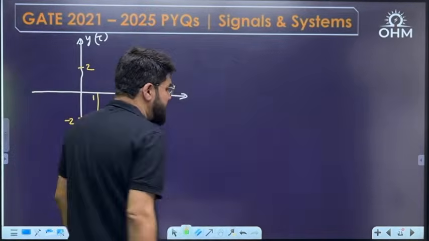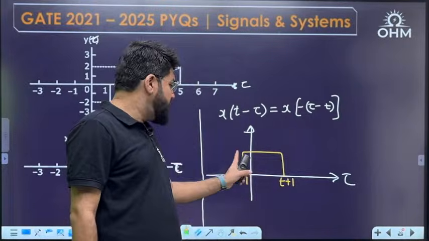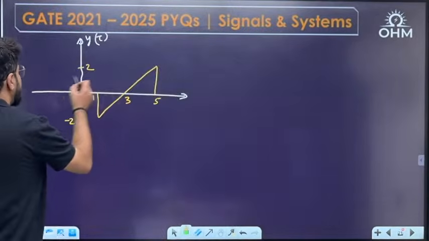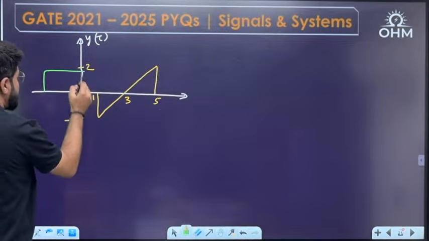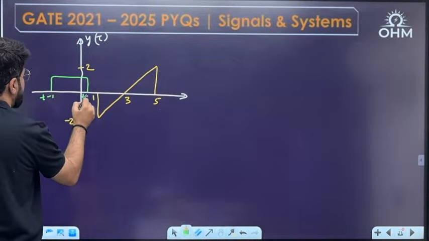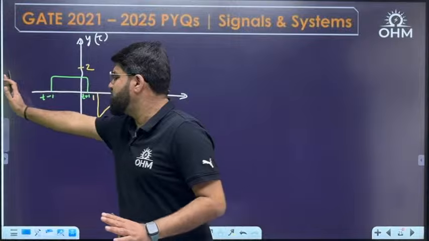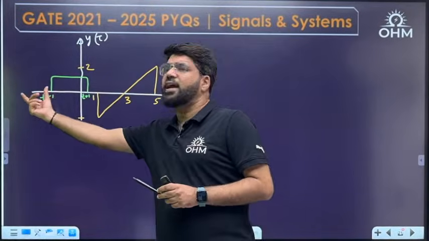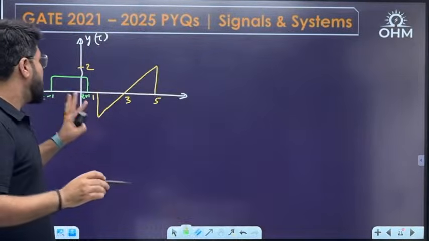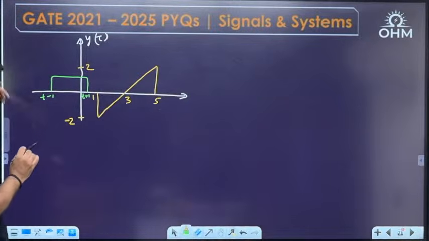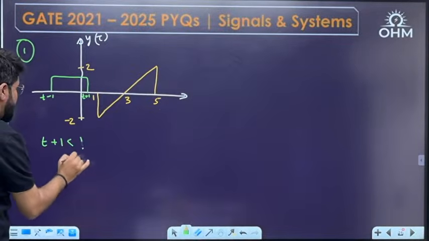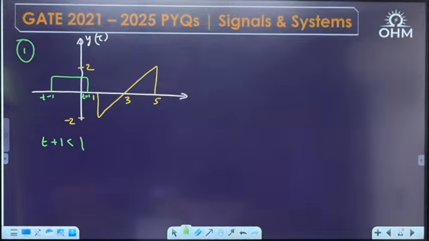Now, what is the first instance I am taking? The other signal, that is x of t minus tau, which is from t minus 1 to t plus 1. Based on the value of t, this signal has amplitude 1 unit, from t minus 1 to t plus 1. Because t is a time variable and time can be anywhere from minus infinity to infinity, this rectangle can be moved from minus infinity to plus infinity. The first instance is so that t plus 1 is less than 1.